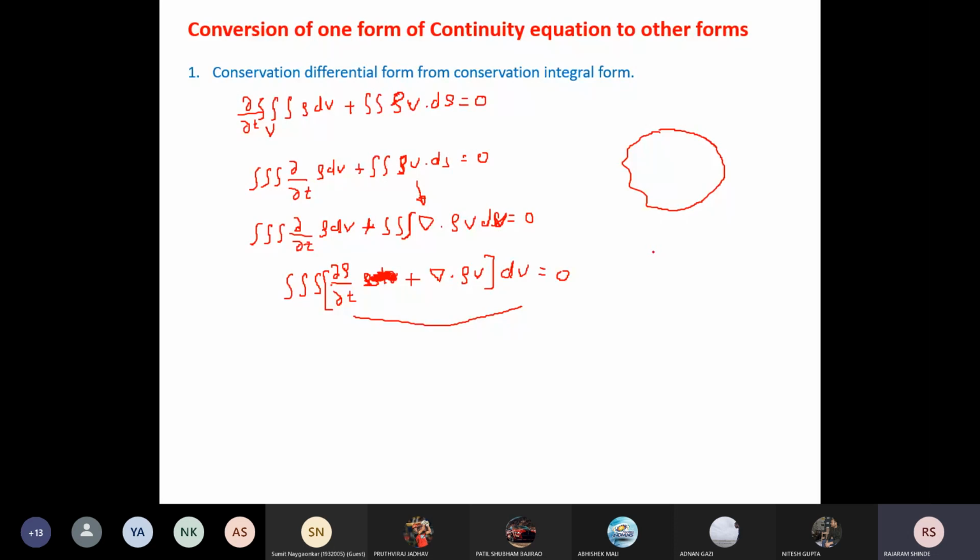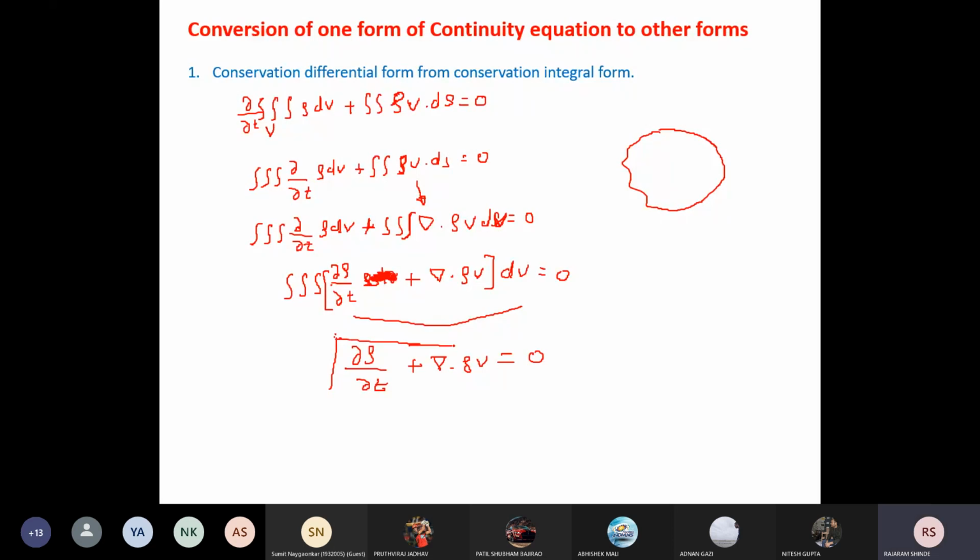So this term, the derivative of rho with respect to time plus del dot rho v, equal to 0, and this is your differential form, or this is your conservation form of the differential equation.